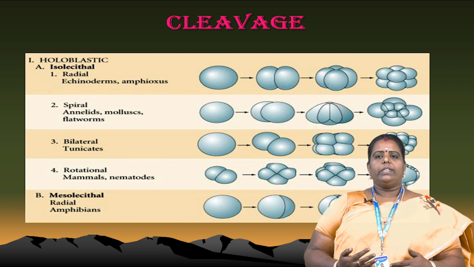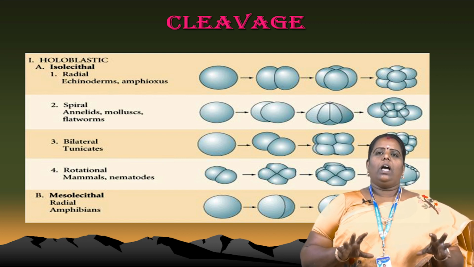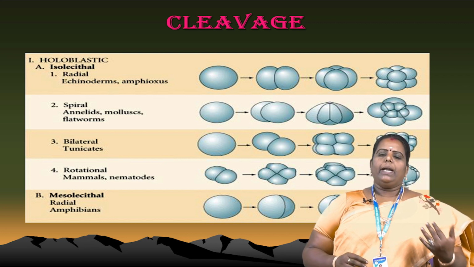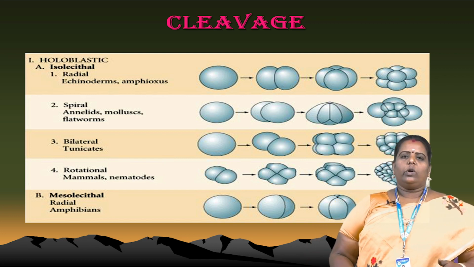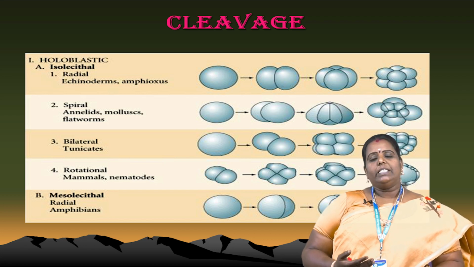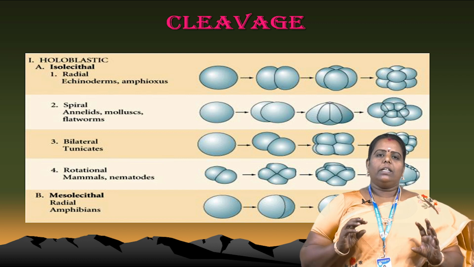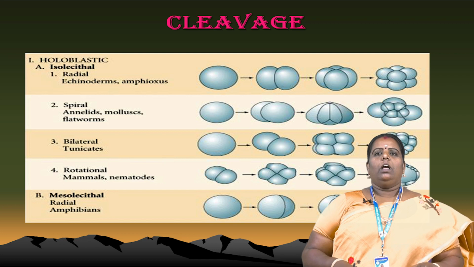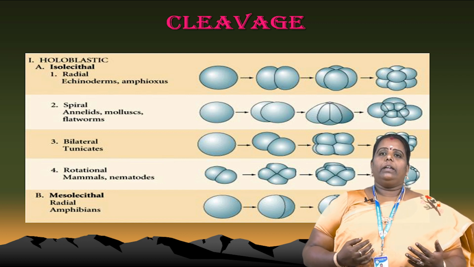How do we differentiate these? Lecithal means the content of yolk present in the animal pole and vegetal pole. The animal pole contains some of the egg content, and the vegetal pole contains egg yolk material. A very good example is the insect, which is centrolecithal. Lecithal means the amount of yolk material present in the egg. This holoblastic nature is isolecithal.